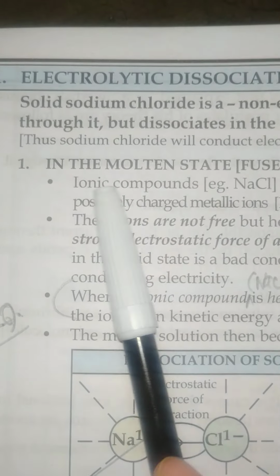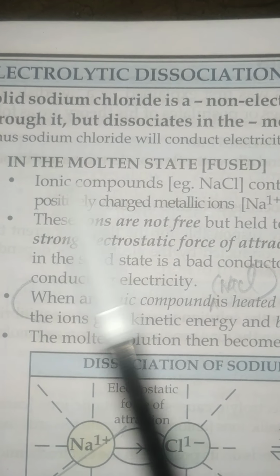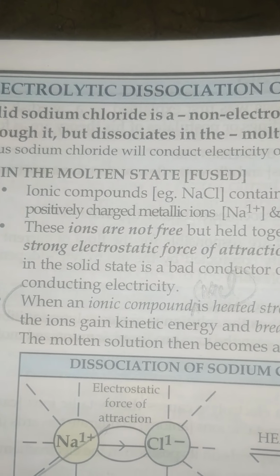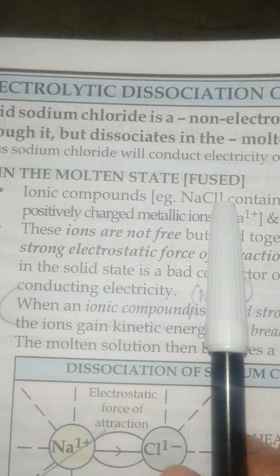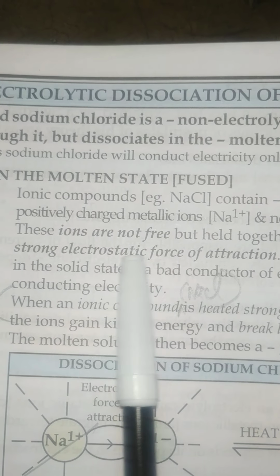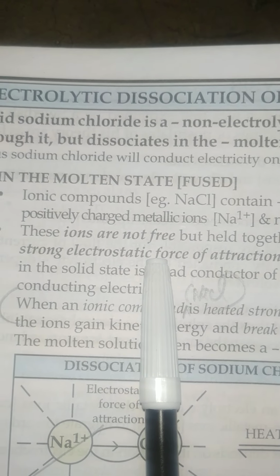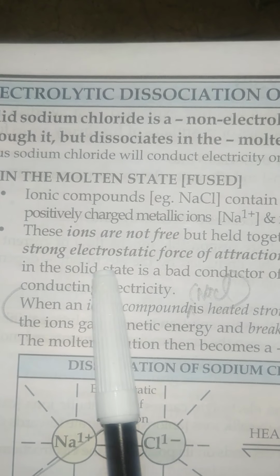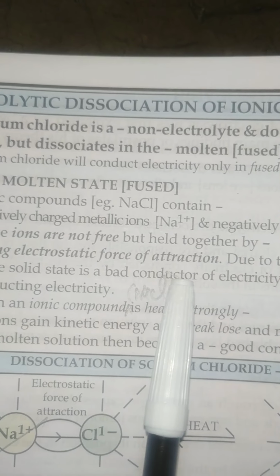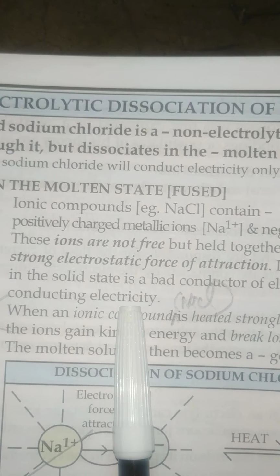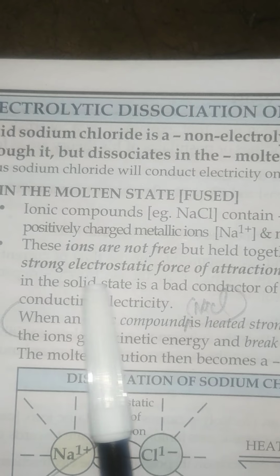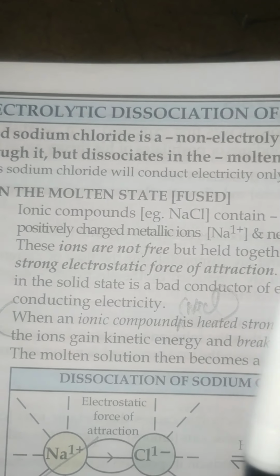We will discuss how. In the molten or fused state, we know that ionic compounds like sodium chloride contain positively and negatively charged ions. Sodium chloride contains Na+ and Cl-, and these ions are not free, but are held together by a strong electrostatic force of attraction. Due to this, ionic compounds in their solid state are bad conductors of electricity, because free ions are essential for conducting electricity, and if there are no free ions, there will be no electricity. So in the solid state, it is a bad conductor of electricity.